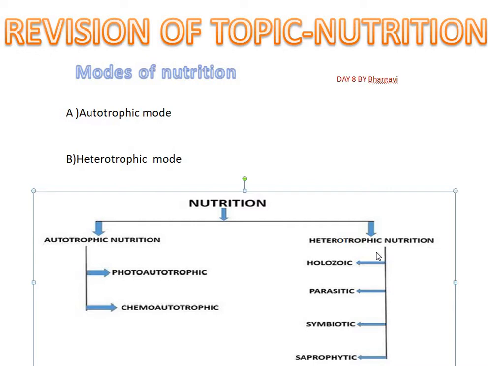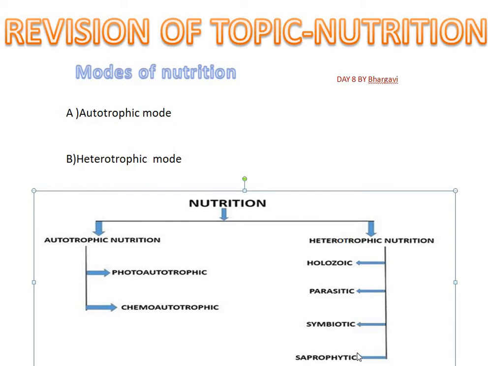And in the heterotrophic mode, we have holozoic mode of nutrition, parasitic mode of nutrition, symbiotic mode of nutrition, and saprophytic mode of nutrition. In the holozoic mode, what happens?